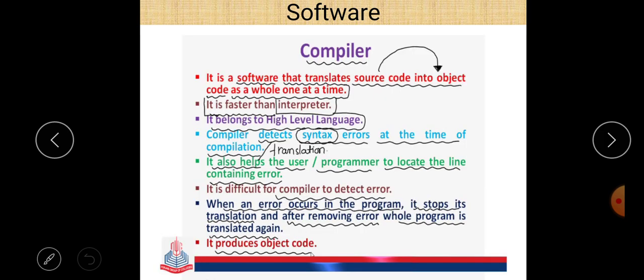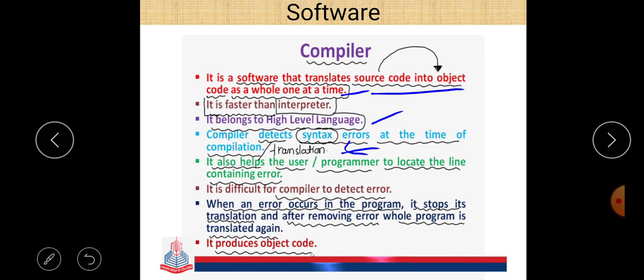Next, now compiler. So there is a detailed description of the compiler. First of all, compiler is a system software that translates source code into object code as a whole, one at a time. Second point is it is faster than interpreter. It belongs to the high level language. Third, the compiler detects syntax error at the time of the compilation.